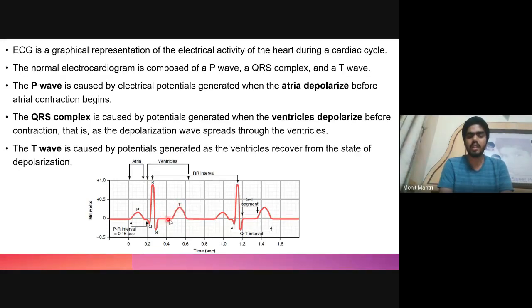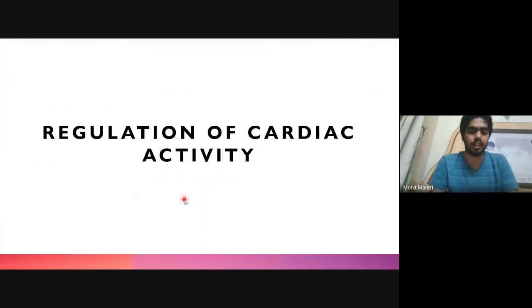This is known as the repolarization wave, and the other two are known as depolarization waves. Based on the pattern of the ECG, we can identify the activity of the heart, check the heart rate, as well as whether there is any kind of irregularity in the heartbeat.